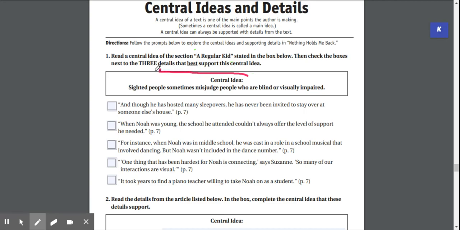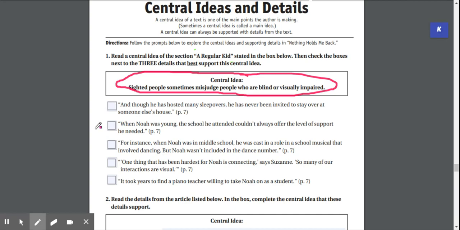Our central idea is sighted people sometimes misjudge people who are blind or visually impaired. The first sentence: and though he has hosted many sleepovers, he has never been invited to stay over at someone else's house. If this supports this idea, then you put a check mark here.